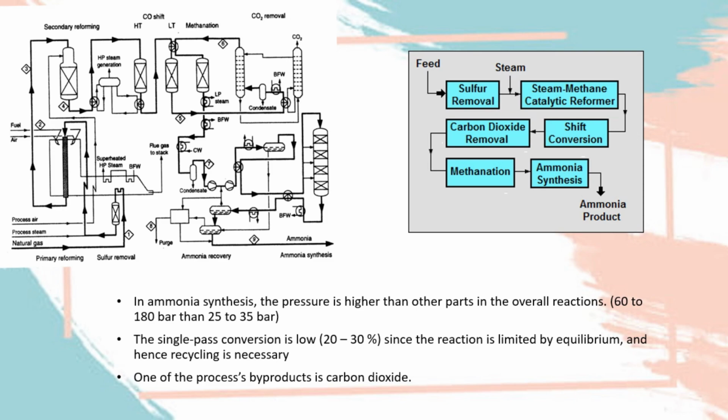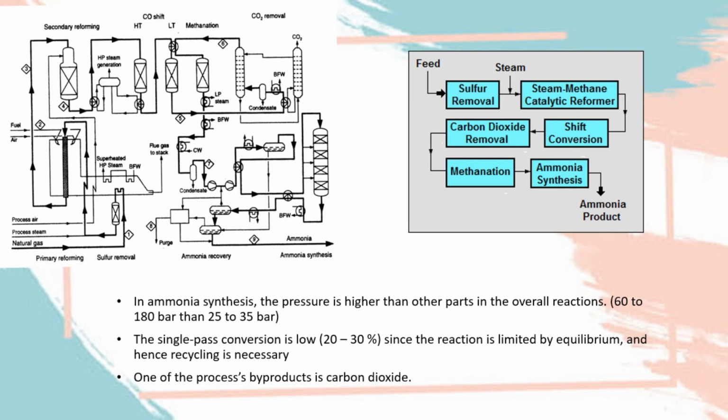One of the process byproducts is carbon dioxide, which we will go through in the following slides. We will go through first the right hand side diagram, which shows the steps to produce ammonia.